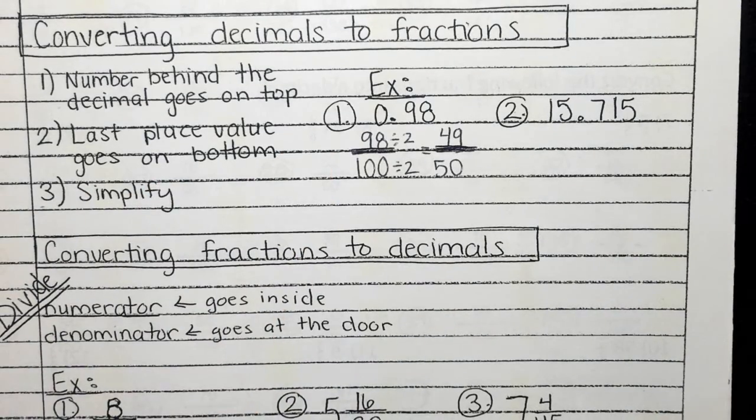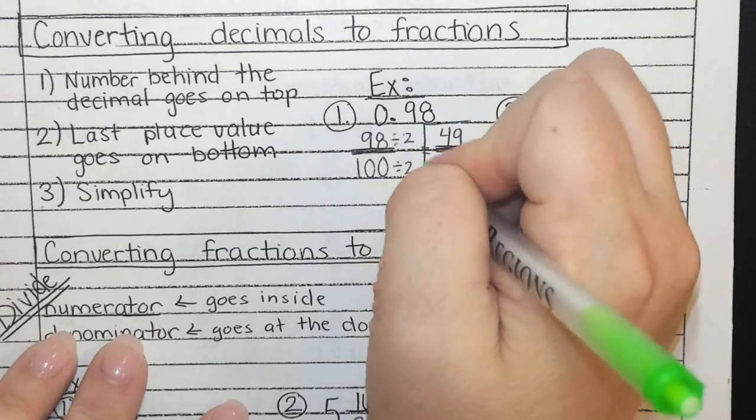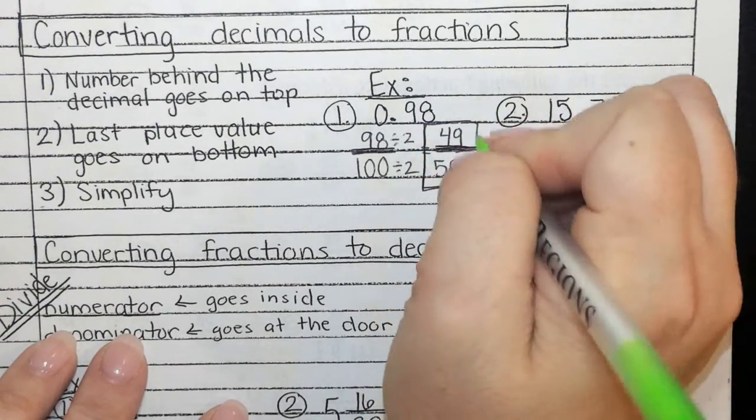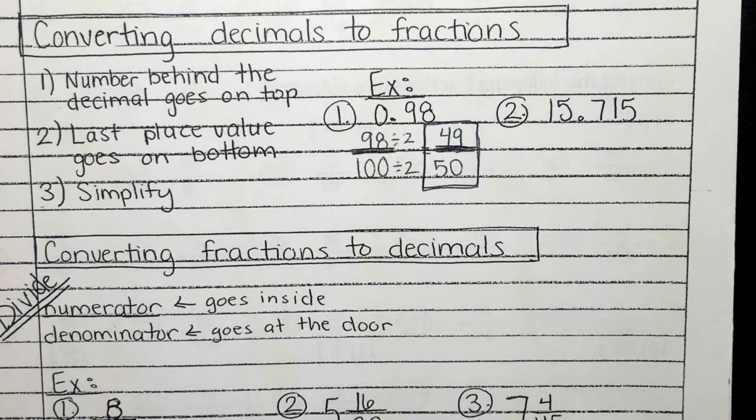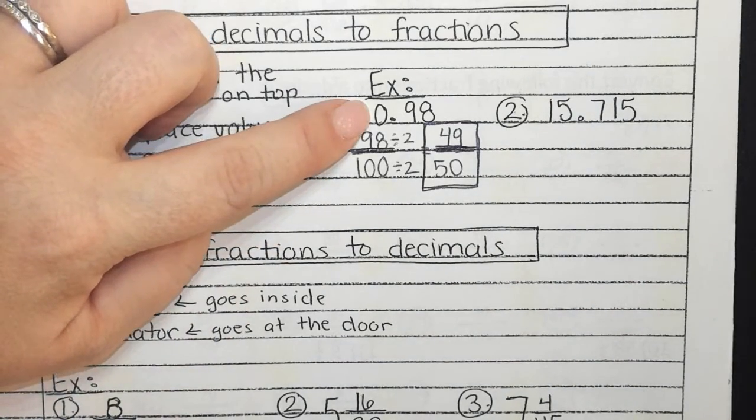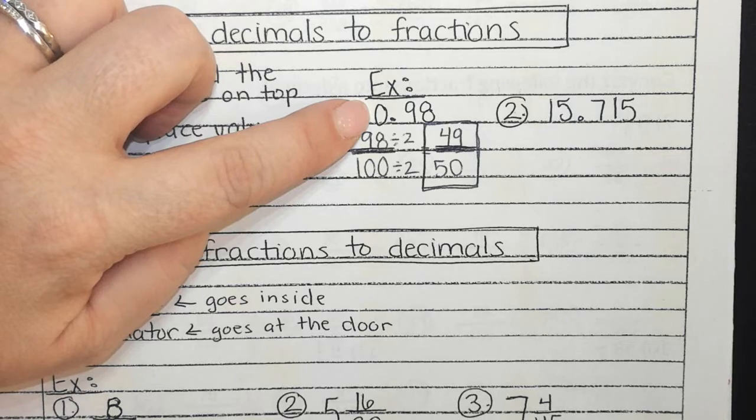An easy way to tell is if I count 48, 49, 50. They're back to back. Once you get to where you're back to back, there is no way that can simplify. So that's our answer. And it doesn't have a whole number in front because there wasn't anything in front of the decimal. We good with that?